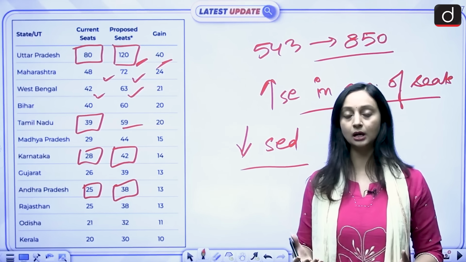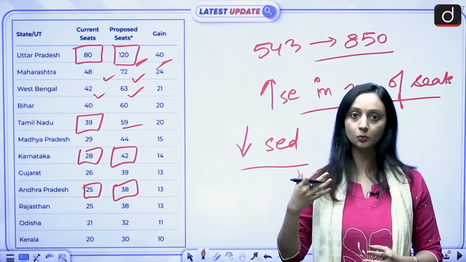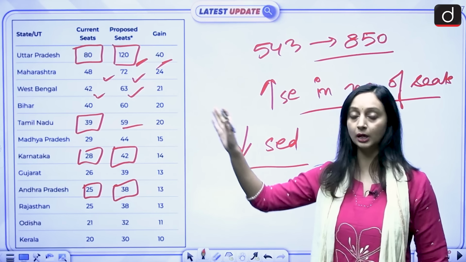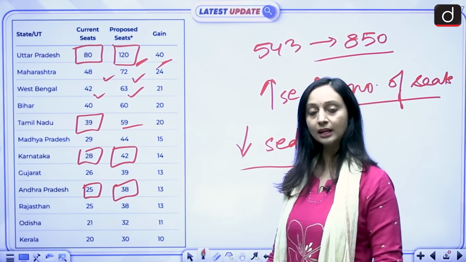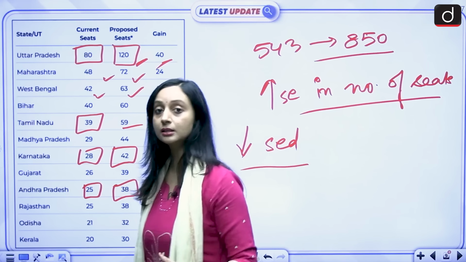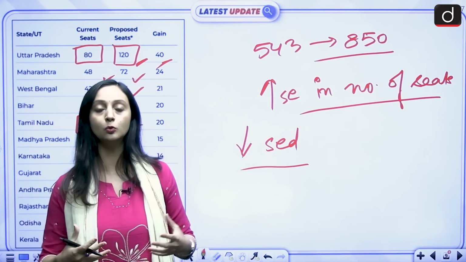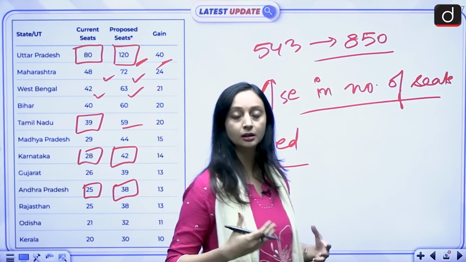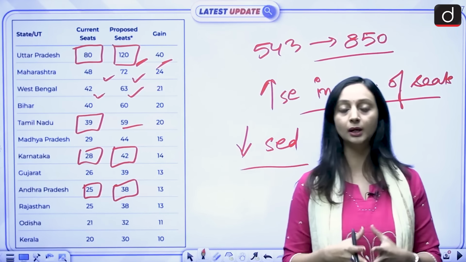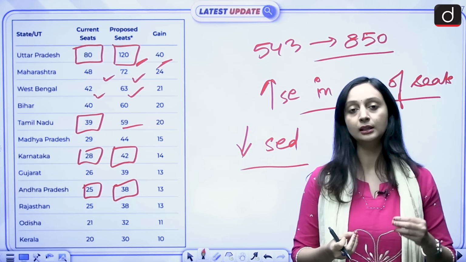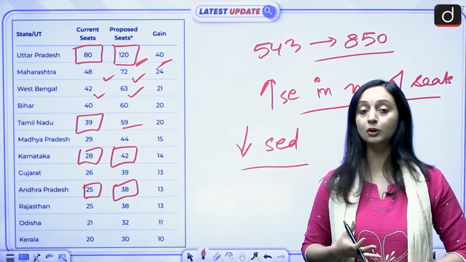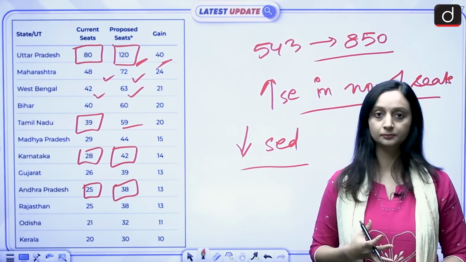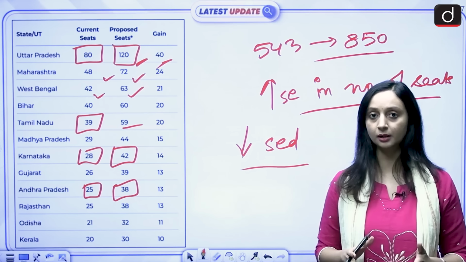So if the boundaries are going to be redrawn, representation will be changed. You cannot just keep on relying on 1971's data. That is also not practical. So data will have to change. But here federalism is the bigger question, that you will have to show cooperative federalism. The center and the states, everybody will have to come together and look for a solution: how do you change the data, and how does it not even look like a punishment for the southern states. So these are some questions that are being asked.